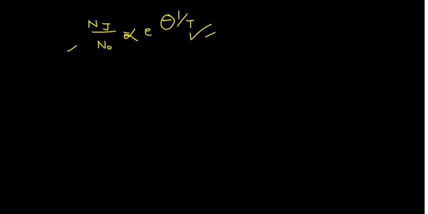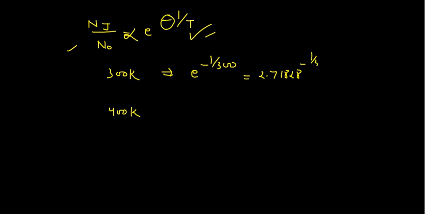So for example, you are calculating at 300 Kelvin and then at 400 Kelvin. This will give you e to the power of negative 1 by 300, where e is Euler's number, 2.71828.